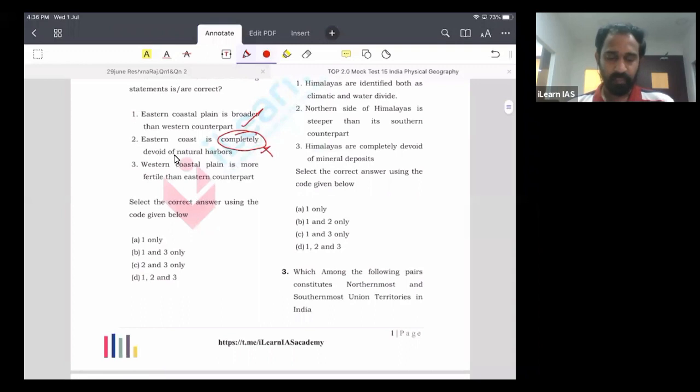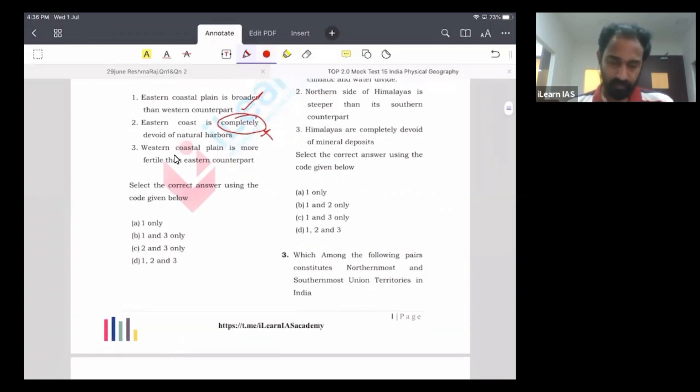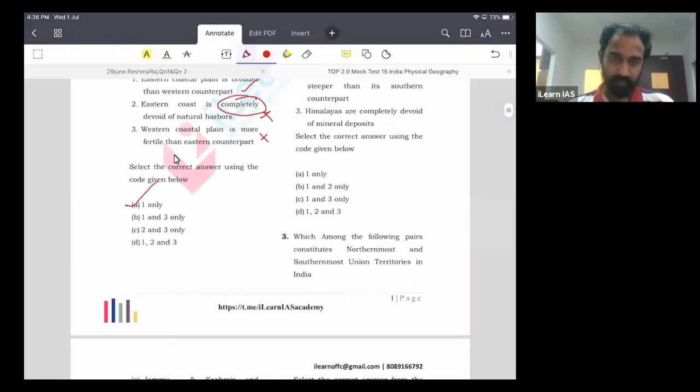Let us go to the third statement. It says the western coastal plain is more fertile than the eastern counterpart. Can we say that? No. The eastern coast is more fertile than the western coast. The reason is that the western coastal plain is made up of coarser materials brought down by smaller rivers flowing towards the western side. Because these rivers flow for only small distances, the sediment size is not reduced much. These sediments are coarser in nature, so obviously they are less fertile. So this is also wrong, and you will get the answer as A.